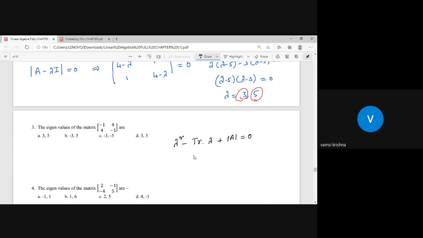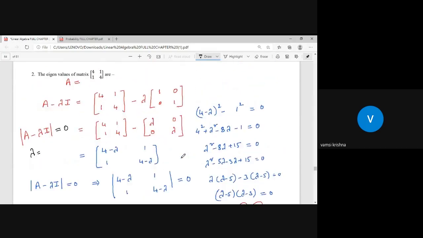Sir, what is meant by this? I did not understand. So just see the given matrix. First, lambda square minus the trace of the matrix, the sum of the principal diagonal elements: 4 plus 4, that is 8, so 8 lambda, plus the determinant of the matrix, AD minus BC: 4 fours are 16, 16 minus 1, that is 15.